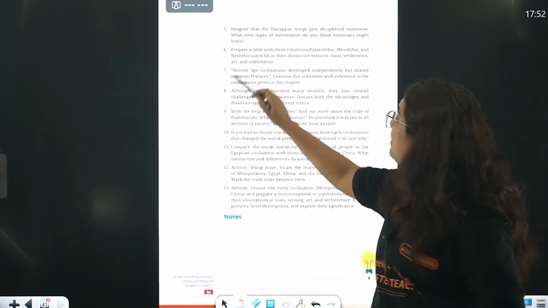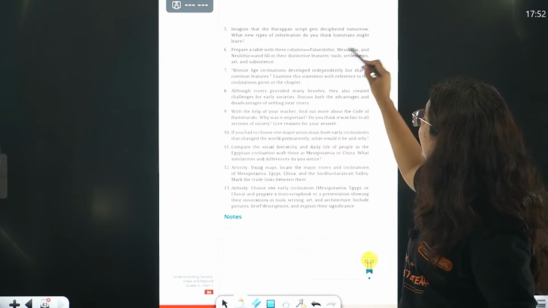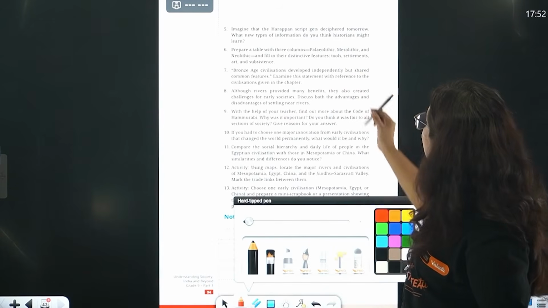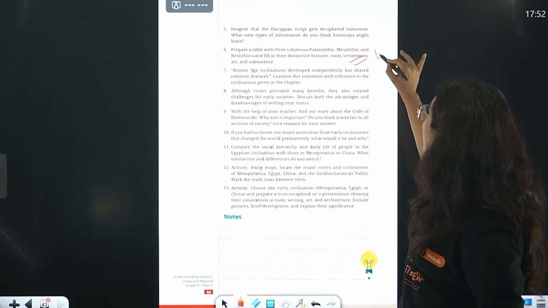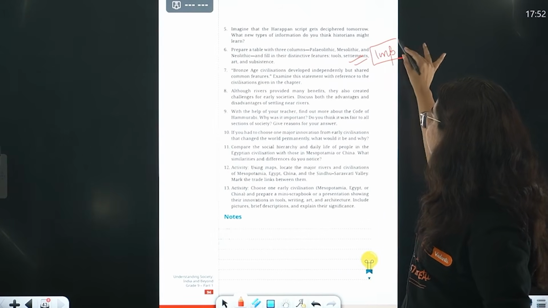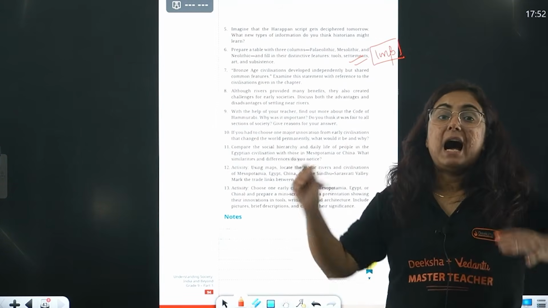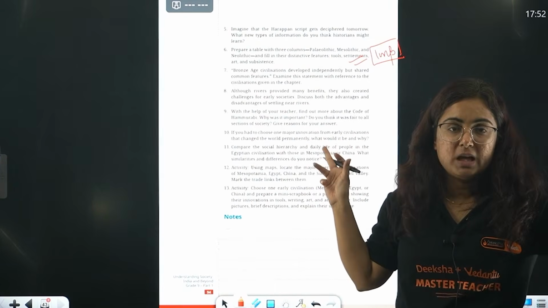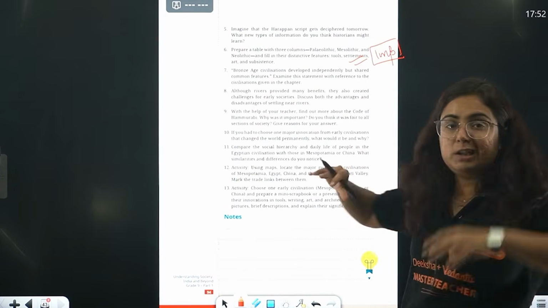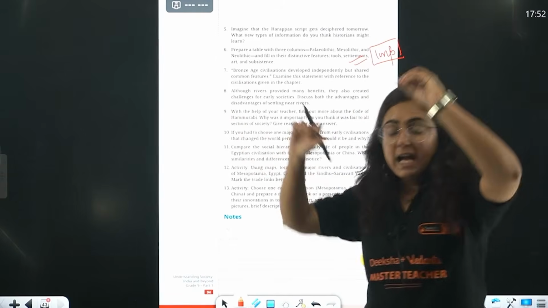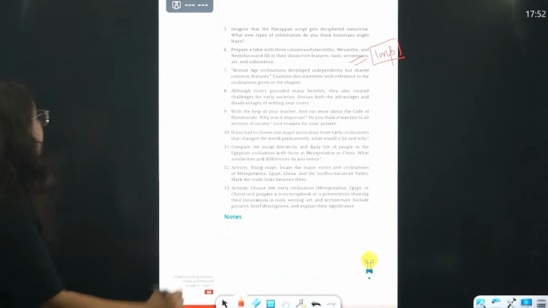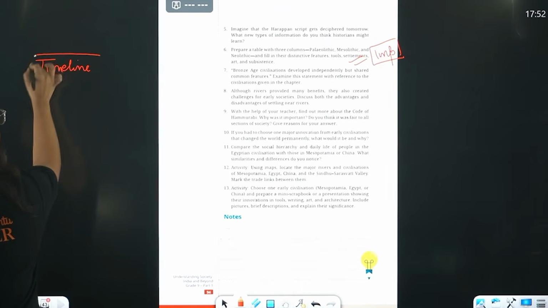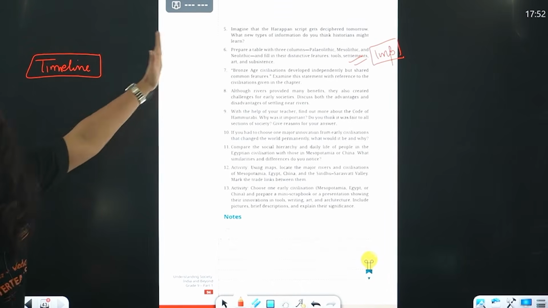Okay. Question number 6. Prepare a table with 3 columns, Paleolithic, Mesolithic and Neolithic, and fill in the distinct features, tools, settlements. Beta, very, very important. While I was teaching you, I made that particular flow chart in the starting. I will show you that. Please prepare a table based upon these things. The first thing is the timeline. The first point should be the timeline for each period.